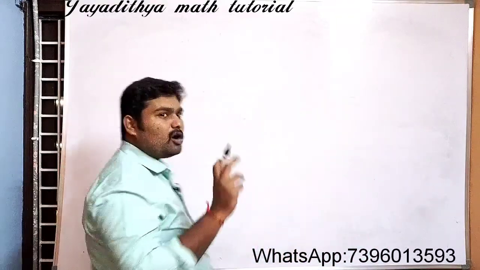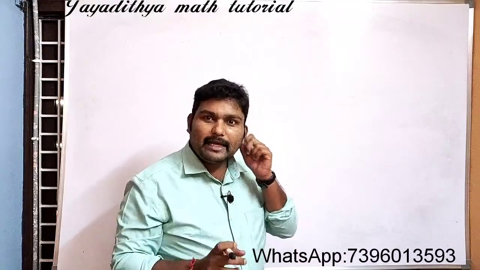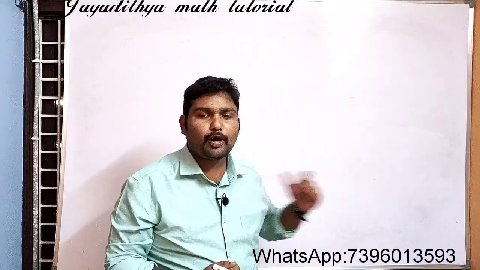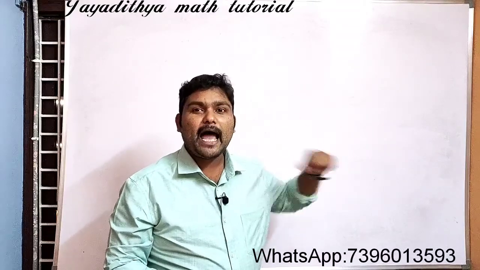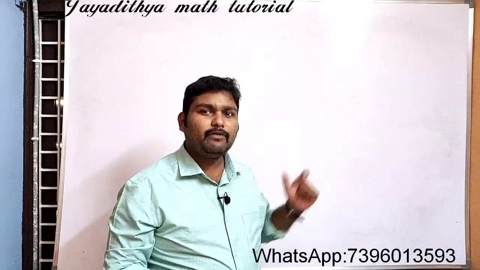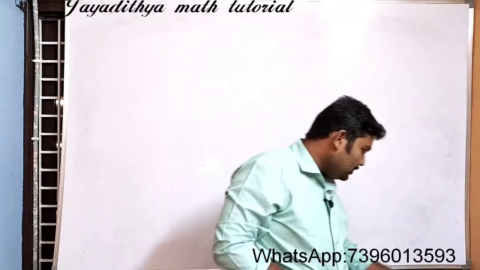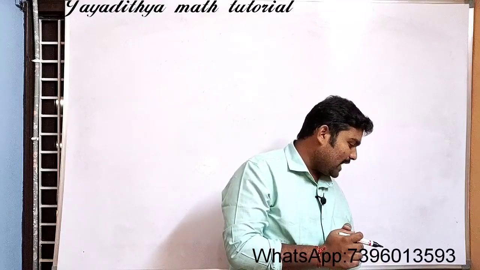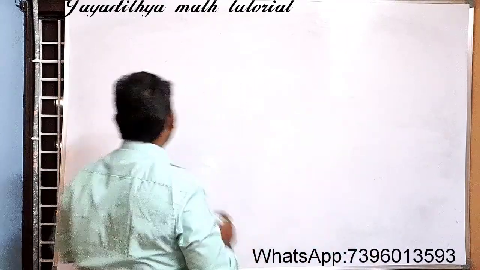Here he has not given any concept directly, but this is an indirect problem. You need to find both probabilities. Probability of E you should find, and probability of not E also you need to find out. This is a very, very important problem. Sharada and Hamida are friends. What is the probability that both will have the same birthday?